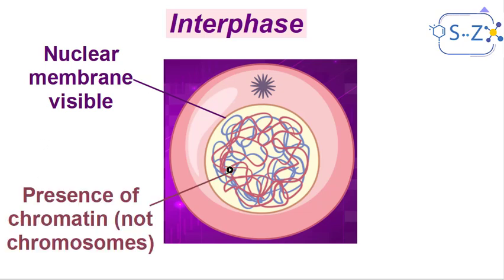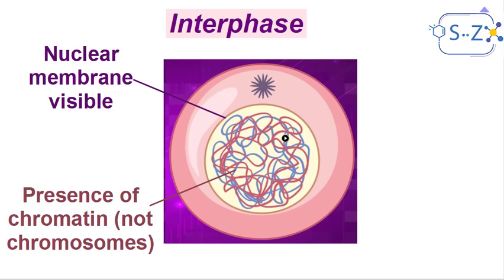Moreover, there is in the nucleus what we call chromatin and not chromosomes. So the genetic information or material is in the form of chromatin, which is a tangled filament, if you want to say, or fibers that are not condensed. We can't see chromosomes in their form.